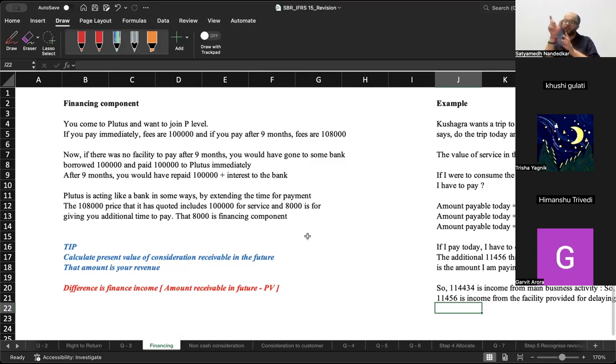So this additional 20,000 that I charged from Himanshu, I cannot call it my revenue, because giving financing facilities to customers is not my main business. My main business is providing ACCA coaching. So for that, whatever money I get should be my revenue. So 2 lakh rupees is my revenue, and the 20,000 extra that I charged from Himanshu, that additional 20,000 is my finance income. So whenever a question mentions a significant financing component, this is what they are trying to say.